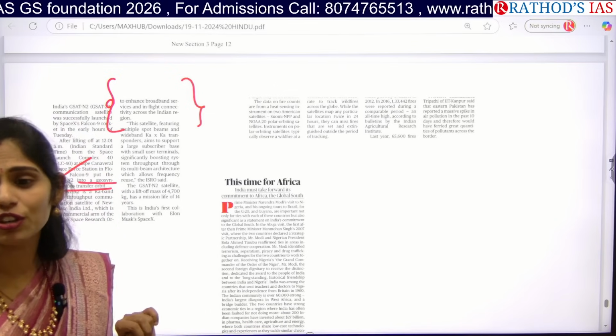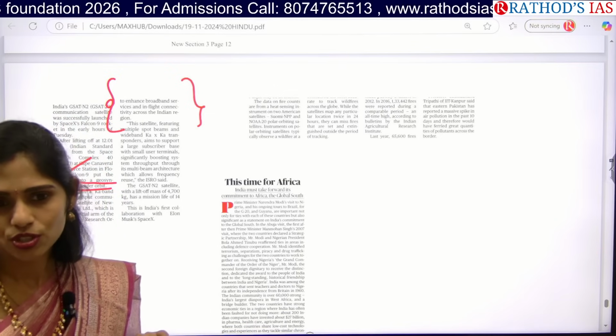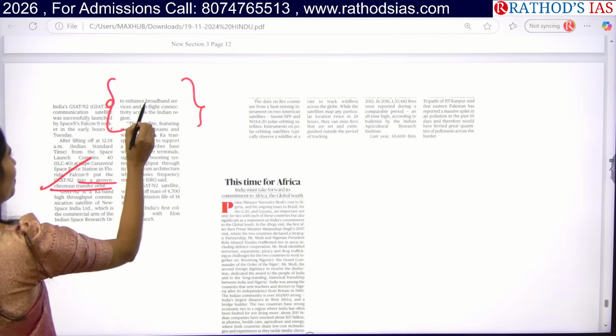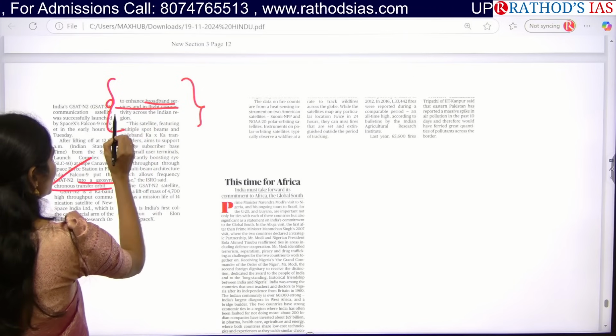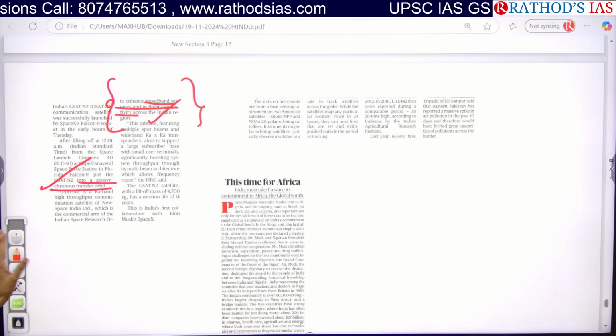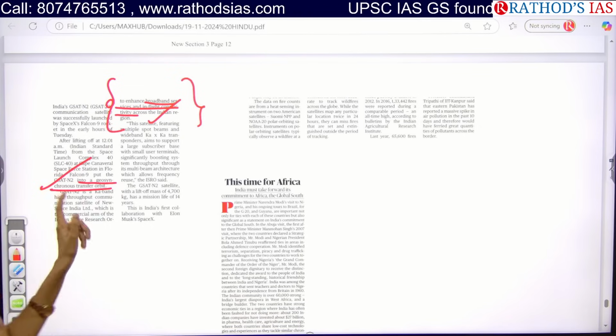So which generation are we using now? 5G? 6K, okay. So for improving our broadband services and especially to increase connectivity in the Indian region, this satellite is very important. So you may get a question on it, guys.